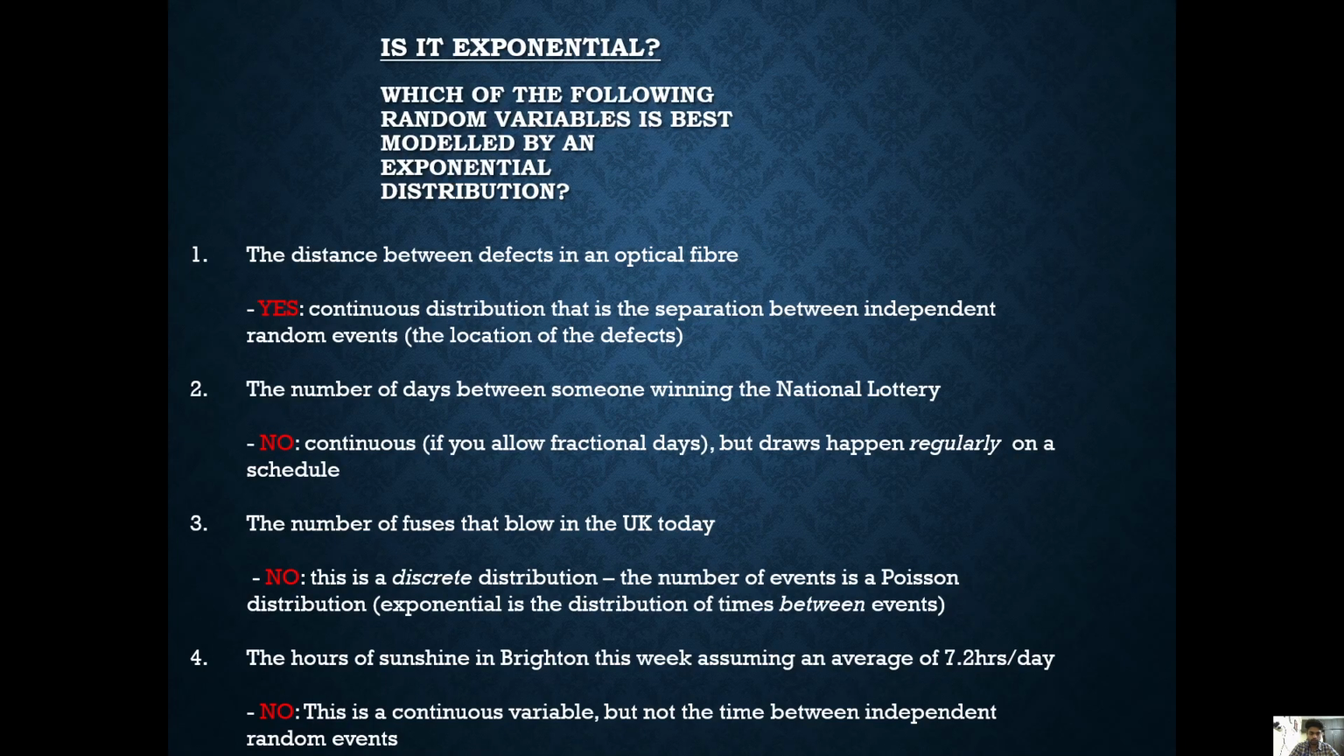The number of users that log on in the UK today. No, this is a Poisson distribution. The number of events is Poisson distributed, and the exponential is the distribution of time between events. The hours of sunshine in Britain this week, assuming an average of 7.2 hours per day. No, this is a continuous variable, but not the time between independent random events.